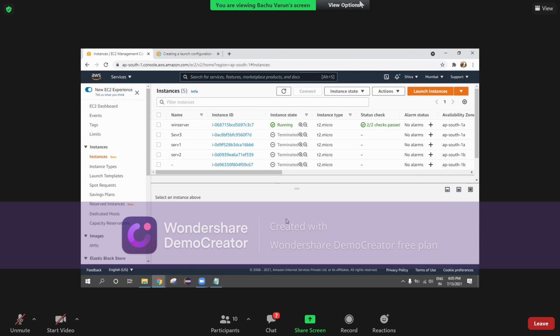Is the topic clear for everyone? Forget about these SNS and alarm services. In the next session, I'll show you these SNS and alarm services for this Windows machine. You can do the same thing for a Linux machine as well. The process is the same.